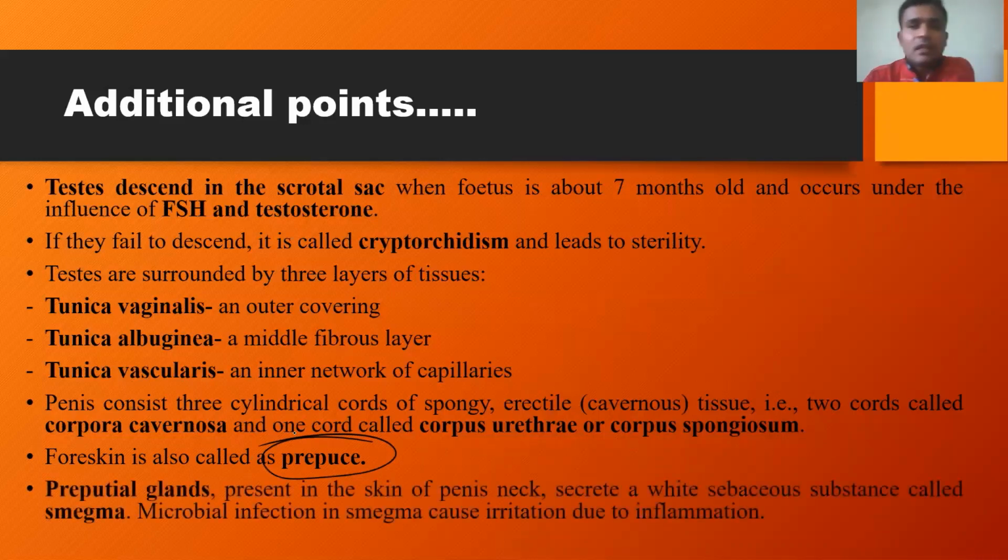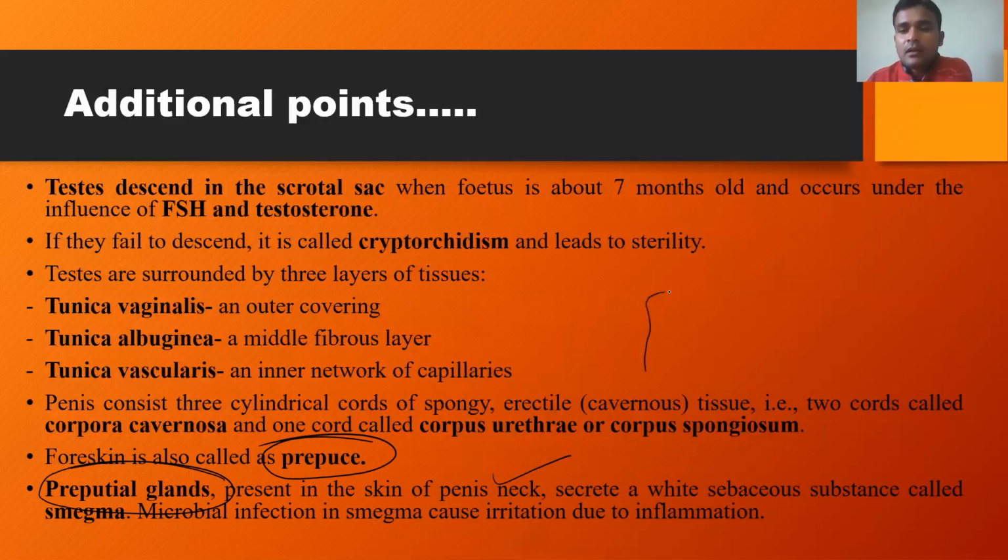And see, in the penis region there is a glandular structure. They are called preputial glands. These preputial glands are present in the skin of the penis neck. So penis neck means the basal part of the glans penis.